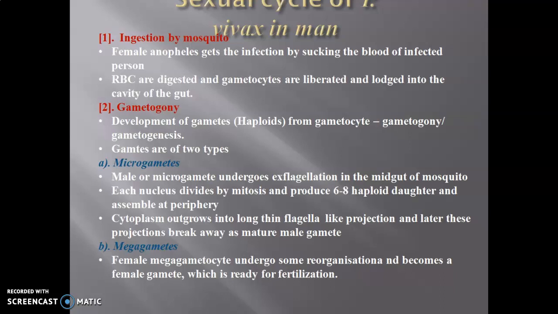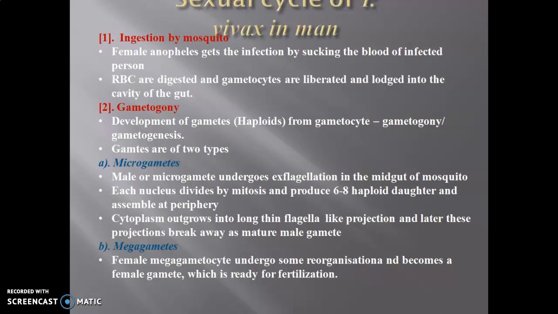Sexual cycle of Plasmodium vivax, which is completed in the mosquito. Asexual cycle, which is completed in the human being. Now let us see, the sexual cycle starts with ingestion of blood by this mosquito,